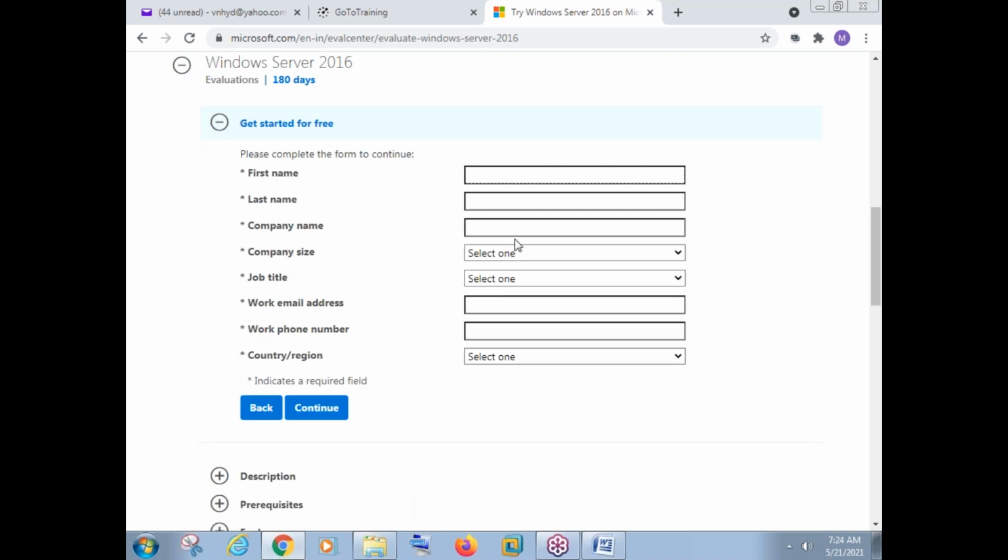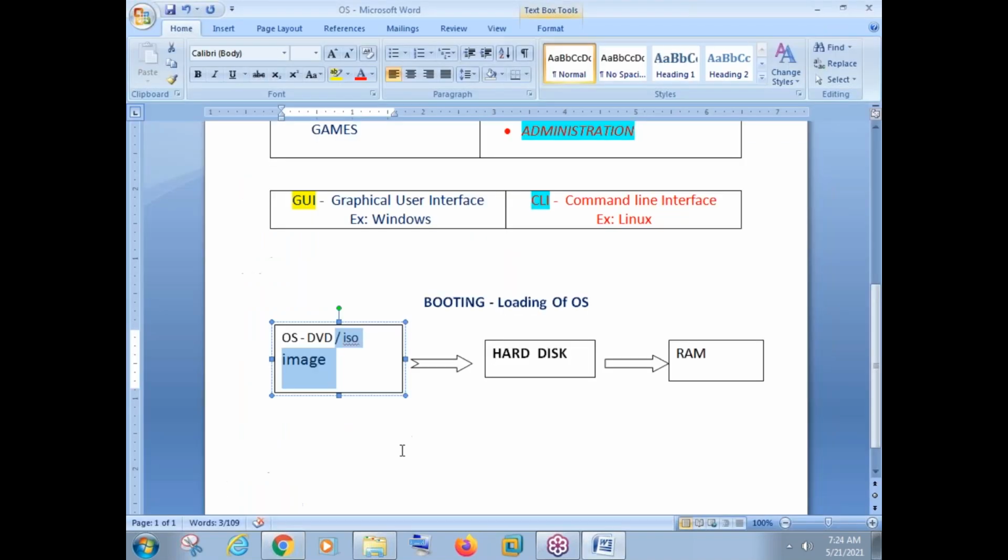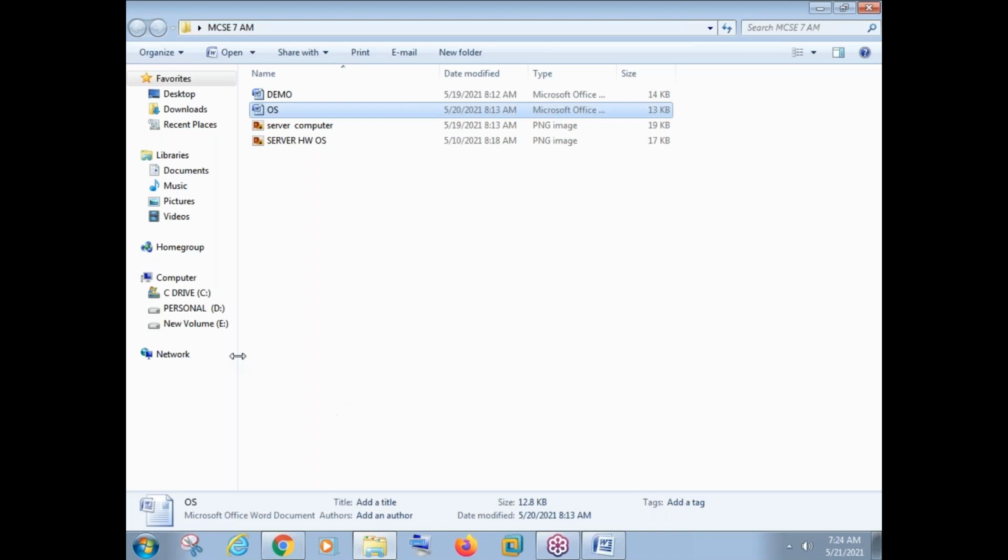Once you click on continue, it will ask you to enter some details. Enter your name, last name, company name, whatever, just enter anything and then say continue. Once you say continue, this ISO image will be downloaded to your computer. I already downloaded this ISO image, so I'll show my image here.